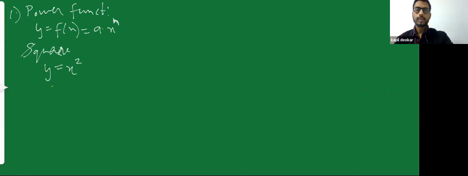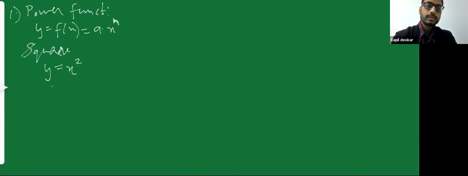But whenever the power is 2, y is equal to x square, you're not going to get a straight line. What you're going to get is curved lines. For example, the equation of a circle, x square plus y square is equal to r square. It's not a straight line, it's going to be a circular ring. So whenever a square term is there, remember that you will never get a straight line. What you are going to get is a circumference or curved lines.